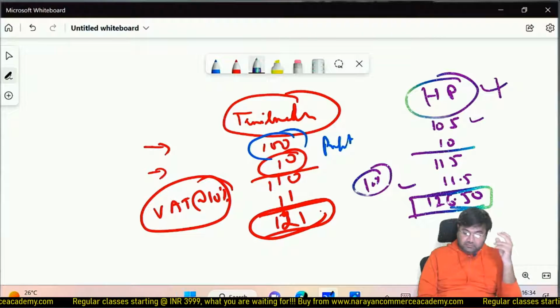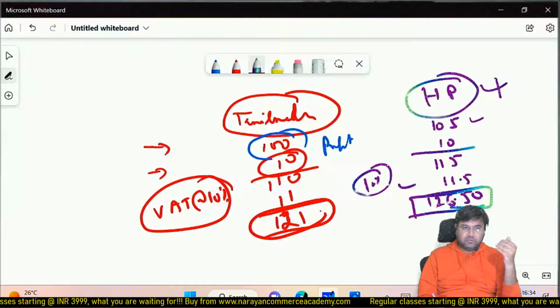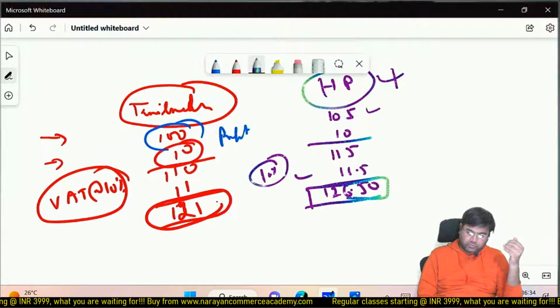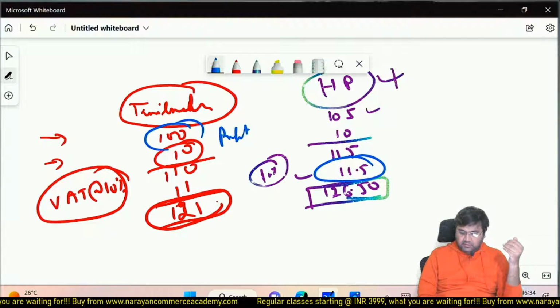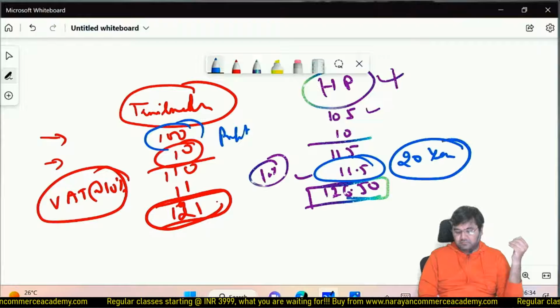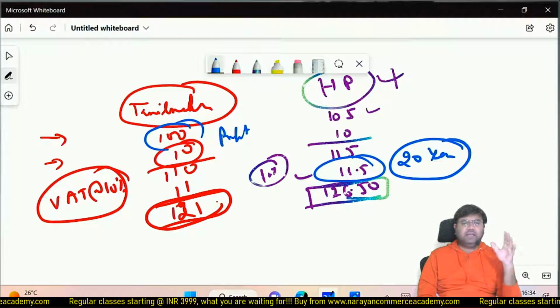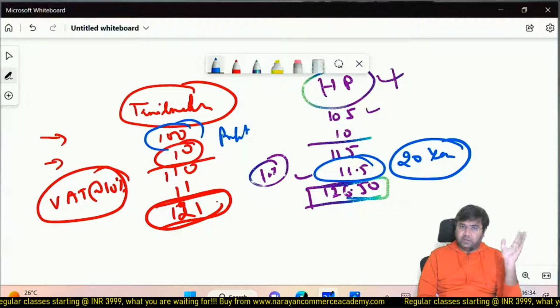But what is going to be your decision if the Himachal Pradesh government communicates to you through an order that in case you set up the factory, we are going to give you a tax holiday for 20 years? So no taxes, no VAT for 20 years. Did the Himachal Pradesh government have such power?